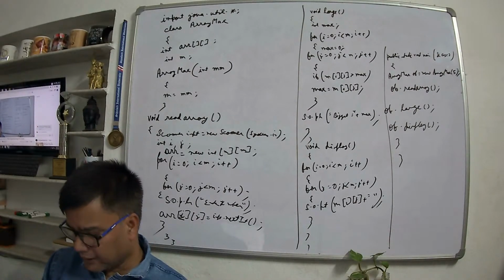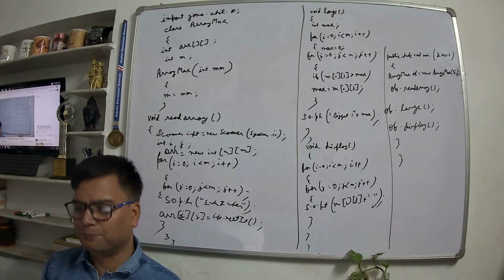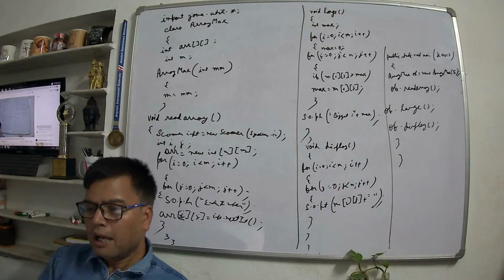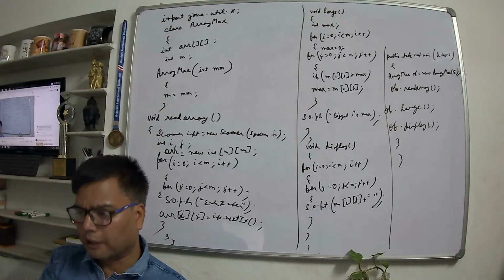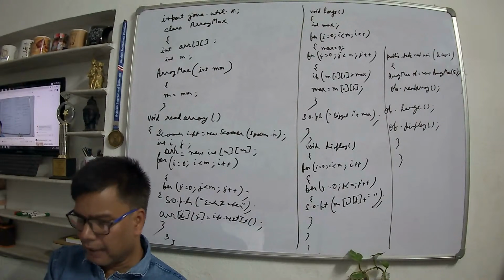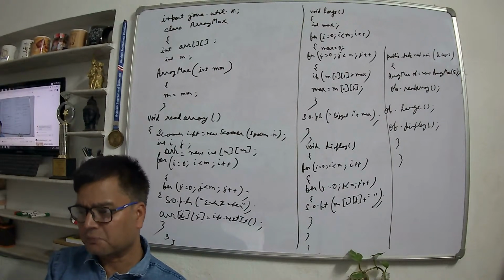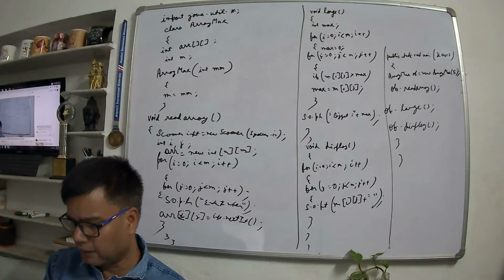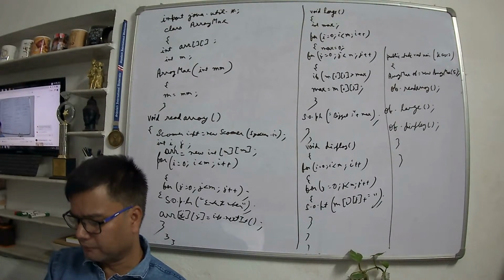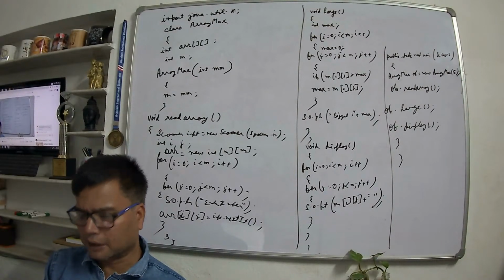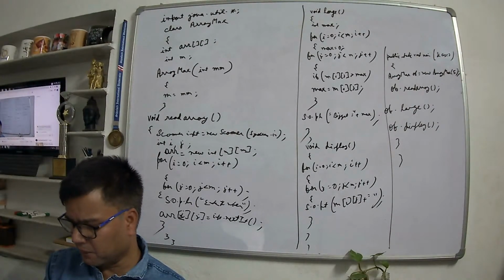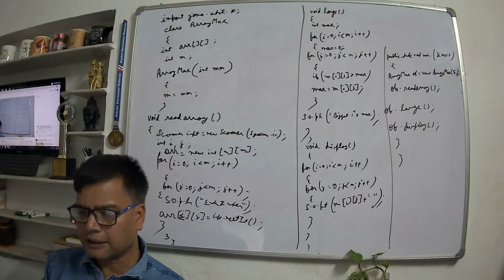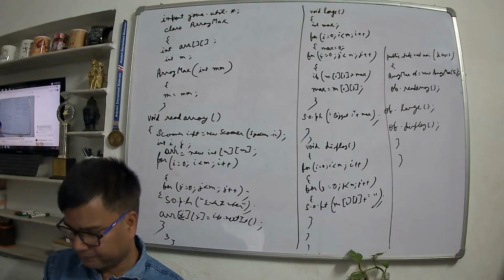A recursive function is a function which calls itself. If the number of times it will be called is known, then that is a finite recursion, and a recursive function which does not end is known as an infinite recursion. So I hope this is clear to everyone, what is a finite recursion and what is an infinite recursion.